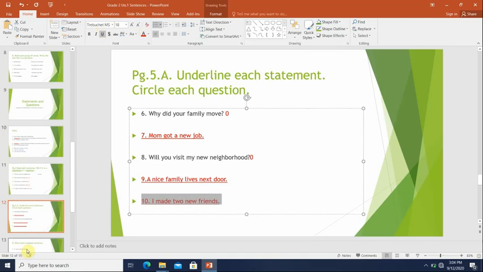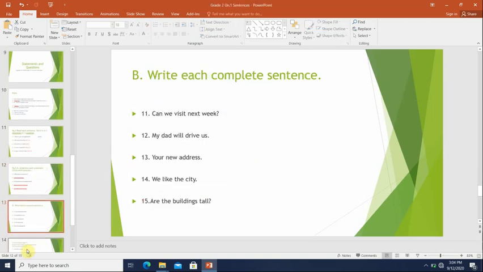Okay, next, page 5, part B. It says, write each complete sentence. So we will read each sentence and we will write the sentence if the group of words is complete. For example, it says here, can we visit next week? Is this a complete sentence? Yes, it is. So we will write this whole sentence.